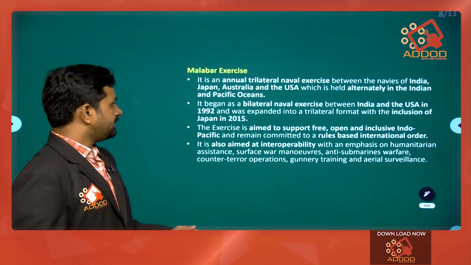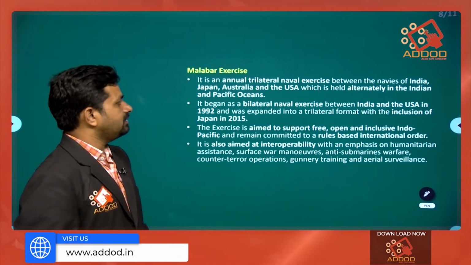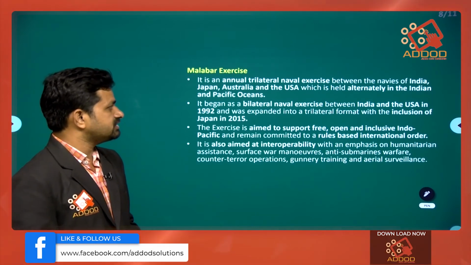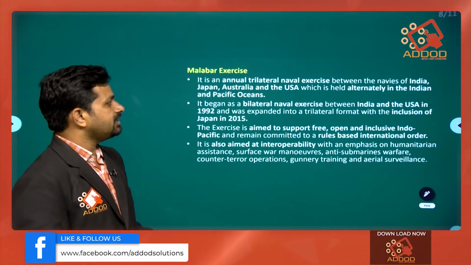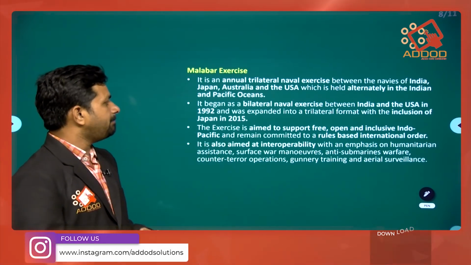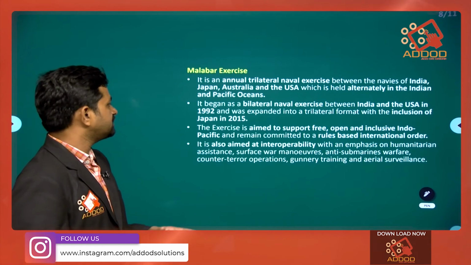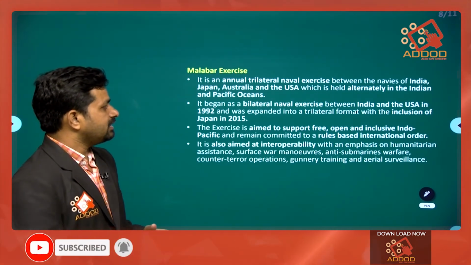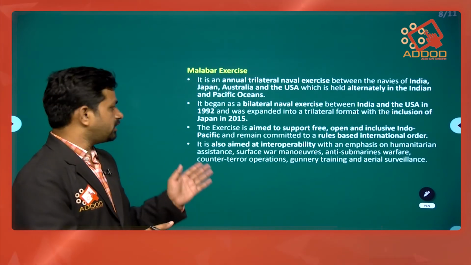Malabar exercise is an annual naval exercise between the navies of India, Japan, Australia and USA, which is held alternately in the Indian Ocean and Pacific Ocean. It began as a bilateral naval exercise between India and USA in 1992 and was later expanded into a trilateral, and now it is a quadrilateral.